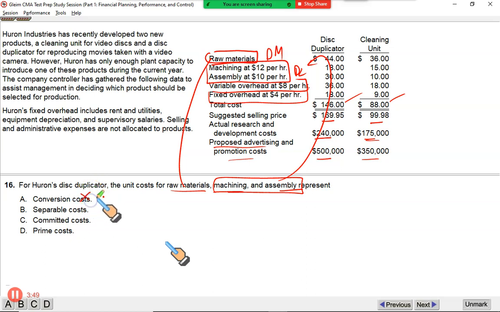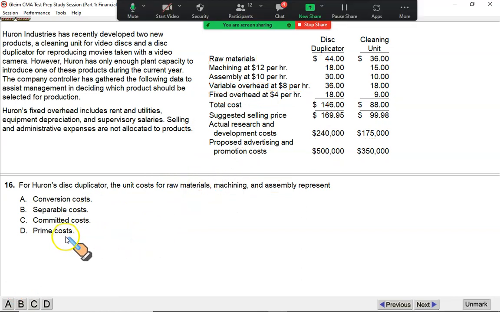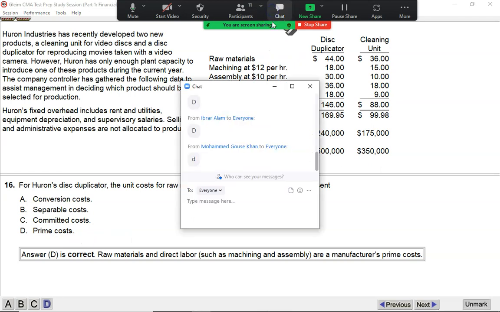Conversion cost? No, because conversion cost is the sum of direct labor and manufacturing overhead, which we know is a combination of fixed and variable. So this is not the right option. Separable costs are those costs that are incurred separately on a particular product after the split off. This is incorrect as well. Committed costs are the costs which we have already paid and we are bound to pay after every period, like lease payments, like depreciation, rentals, property taxes, so on. This is basically prime cost, because prime cost is the sum of direct material, direct labor. So yes, that's right. All of you are right. That's prime cost. Prime cost is the answer. Moving on.